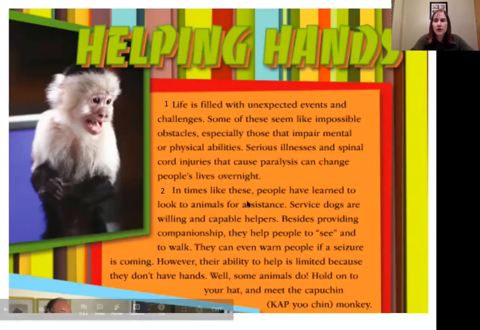We're going to read these first 2 paragraphs together. And as we do, I want you to really be paying attention to what you think service animals are. Read with me.